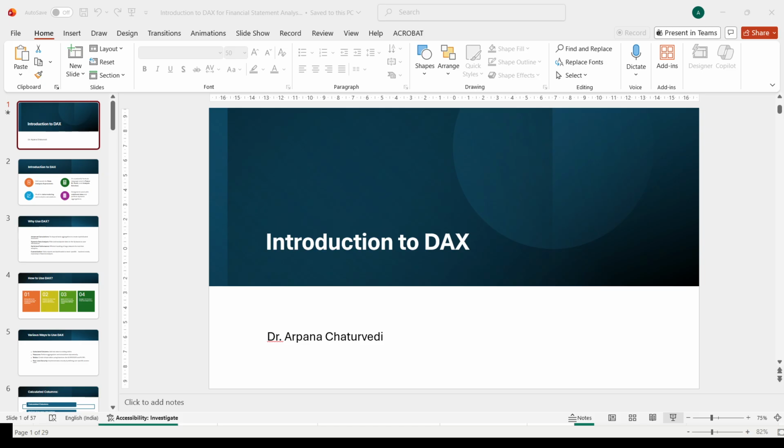What is the start date? The CALENDAR function takes two inputs. The first input is your start date and the second argument is your end date. So what should be the start date? Start date should be the minimum date when an order was placed.